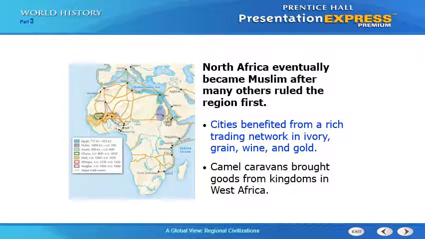So North Africa eventually became Muslim once Egypt became Muslim. Ultimately, Islam spread to the other parts of the continent. Cities benefited from the trade that was being done with Egypt, being done with Arabia through Egypt, and the important trading items were grain, wine, gold and ivory.